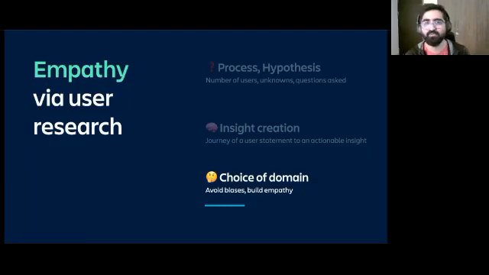So in a way, you're forced to actually go and understand the users, understand their problems, uncover information that you perhaps don't already have. I'm not saying it's the best hack. It's one of the ways to do it, which subconsciously avoids the personal biases that you may be carrying when you solve problems that are closer to you.